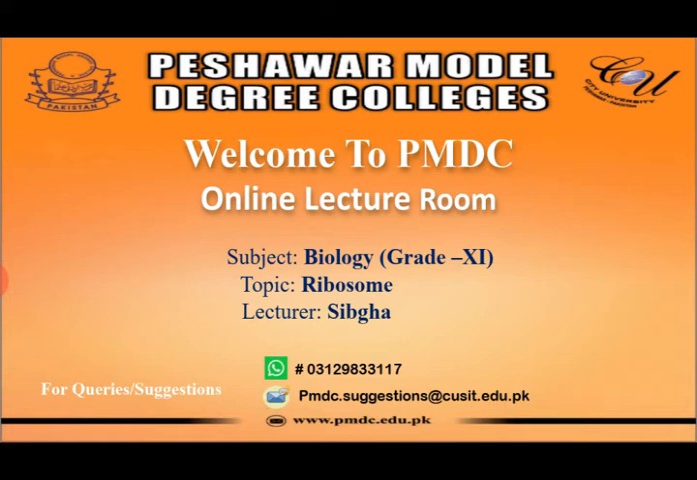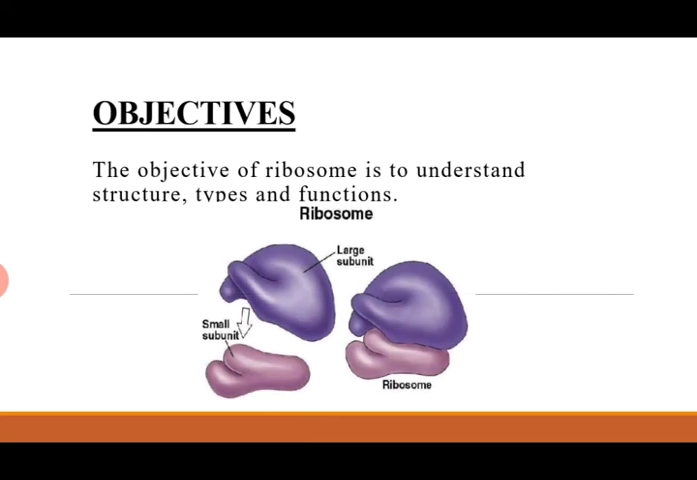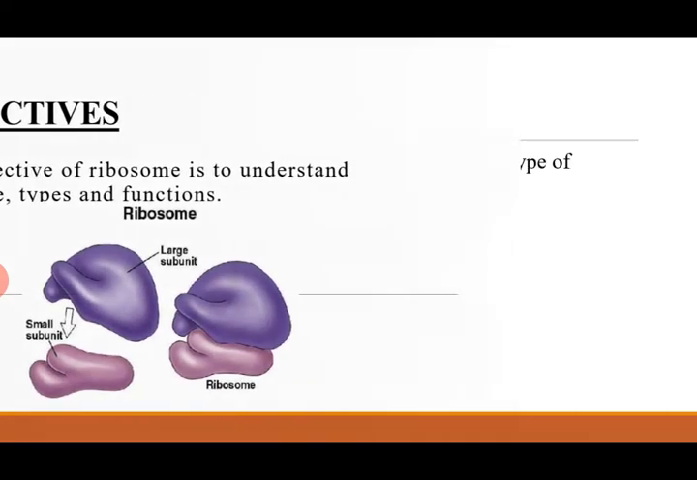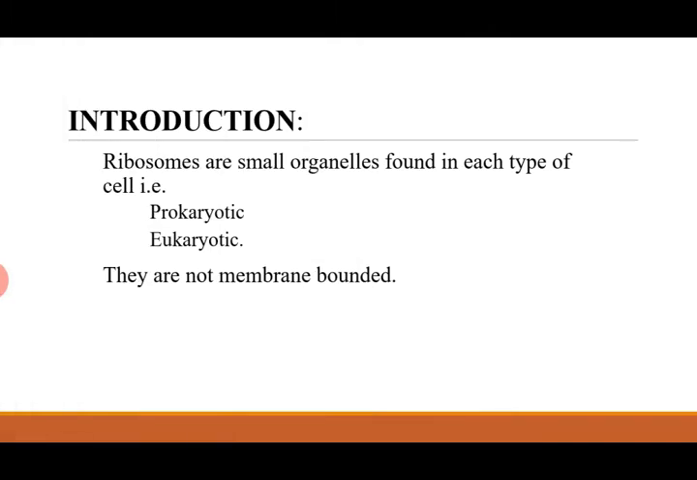Today we will discuss the topic ribosome from chapter 1, cell structure and function, of first year. The objective of ribosome is to understand structure, types and functions. Introduction of ribosomes. Ribosomes are small organelles found in each type of cell, that is the prokaryotic cell and the eukaryotic cell. They are not membrane-bounded organelles.